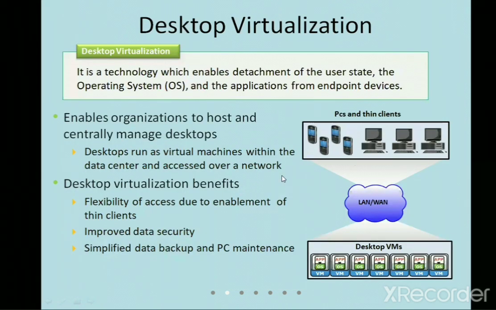We can see here even desktop virtualization. The concept here is that you have so many clients and so many people accessing this. Many people are connected here. They are using their PCs and their clients connected to the LAN, and they are using the applications that have been running. This is a best example that is running in your companies.